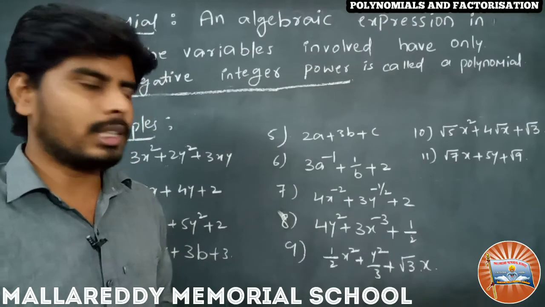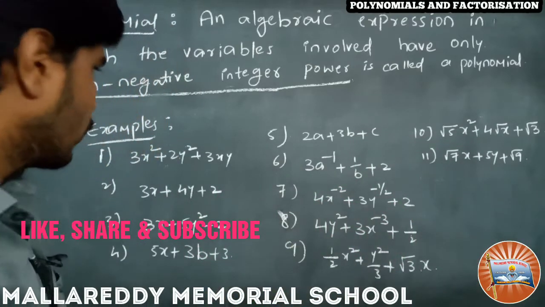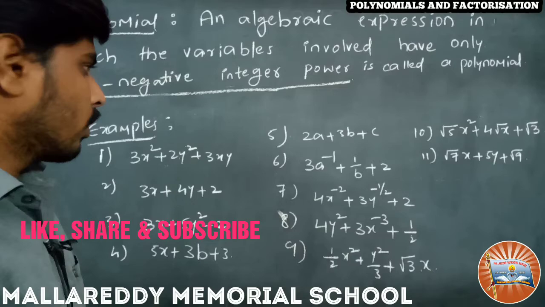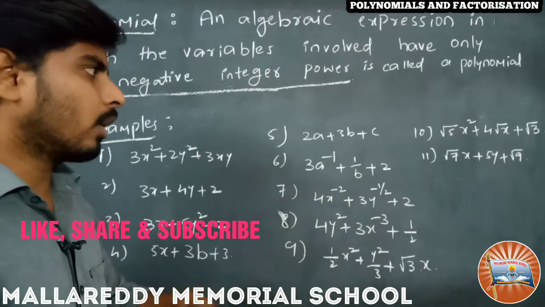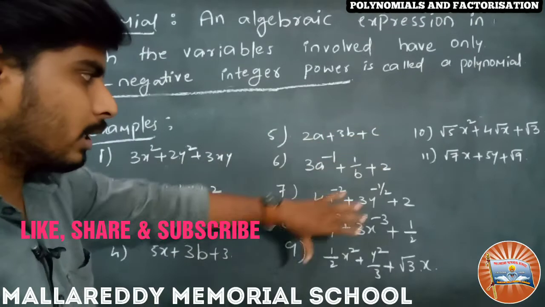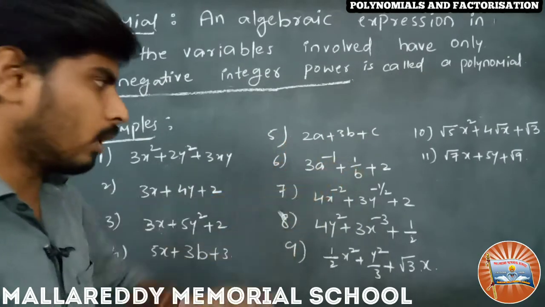Now we shall see some examples. Look at carefully here. I have given 11 examples here. Let us discuss why they are polynomials and why they are not polynomials. I have written here all the algebraic expressions only. They may be polynomials, may not be polynomials.